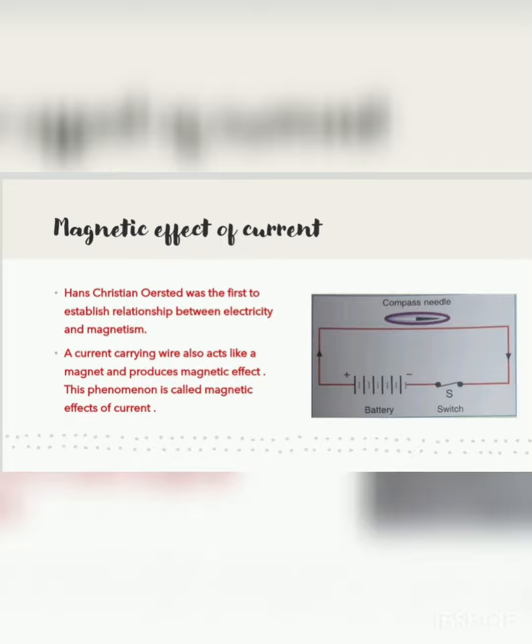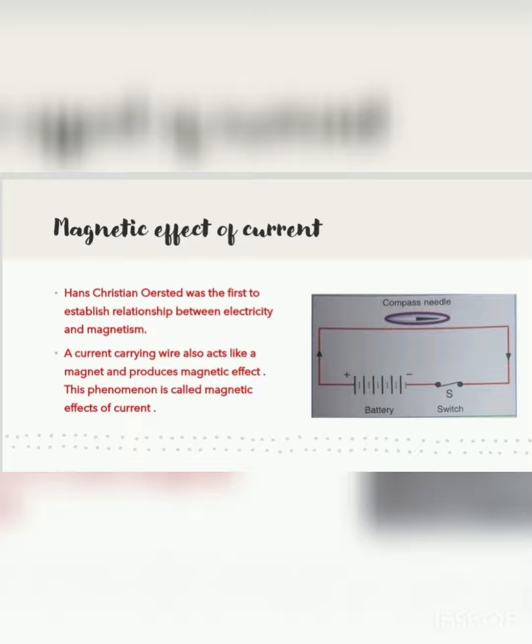According to him, if we have any current carrying wire, as it can be seen in the diagram also, any current carrying wire will act like a magnet and it will produce the magnetic field around it, and this phenomenon is called magnetic effect of current. That means as soon as the current passes through any wire, that wire behaves like a magnet and will have some magnetic field around it.